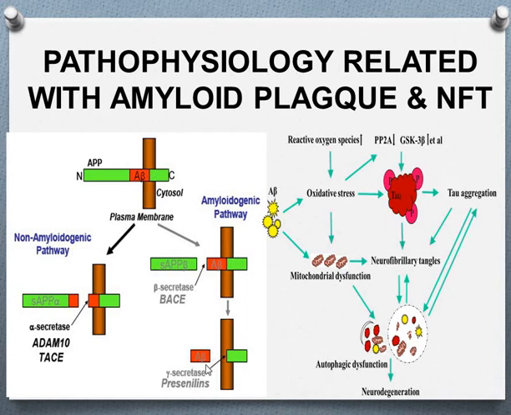On the other hand, if this beta amyloid protein is separated from there, it is oxidized due to high oxidative phosphorylation conditions. This oxidative stress, along with mitochondrial dysfunction, also triggers tau protein phosphorylation. If the tau protein is phosphorylated, it results in aggregation and formation of the neurofibrillary tangle, and this tangle results in autophagic dysfunction, and at last neurodegeneration, meaning Alzheimer's disease happens.